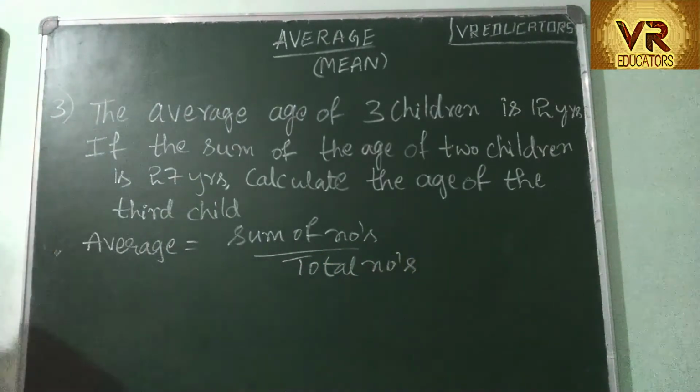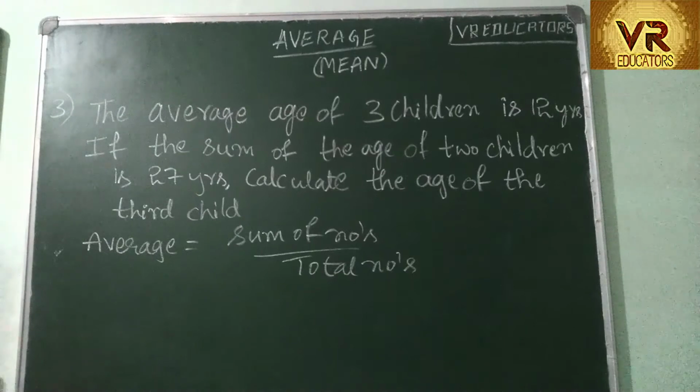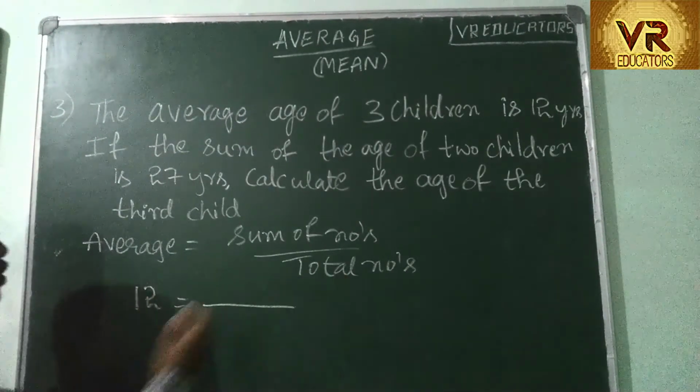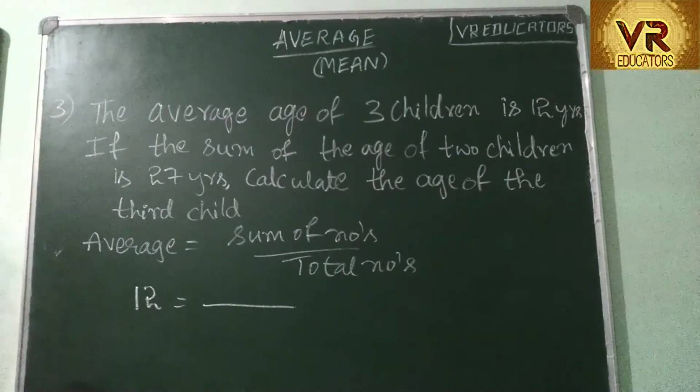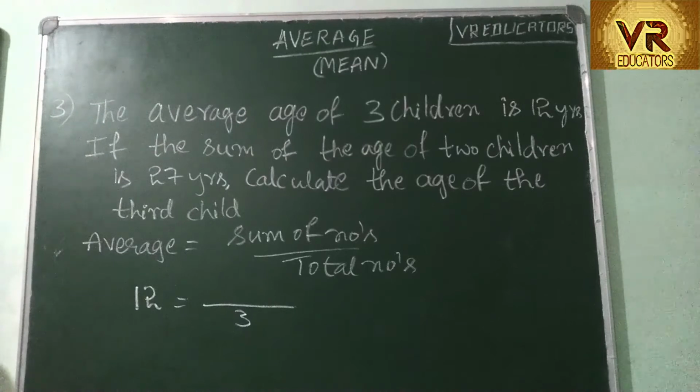Now, the average age of 3 children is given, that is 12. Average is given to you. How many children are there in total? 3 children. Now the question is, how do you get 12?